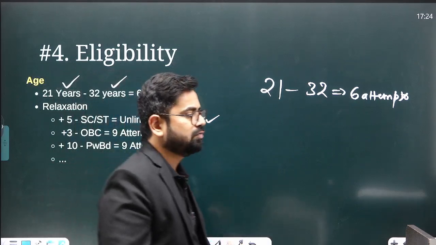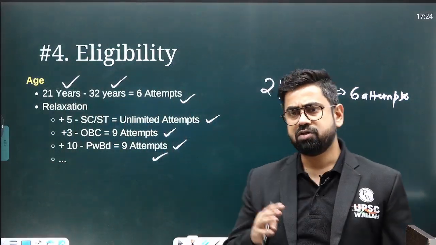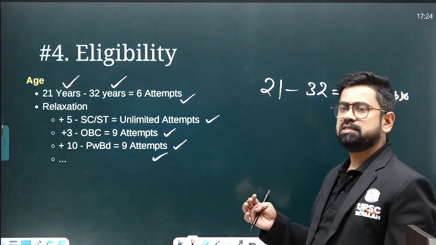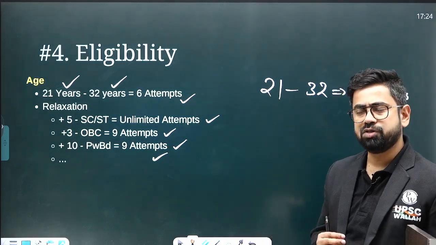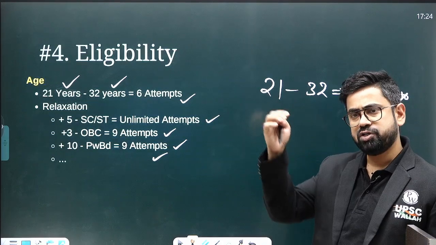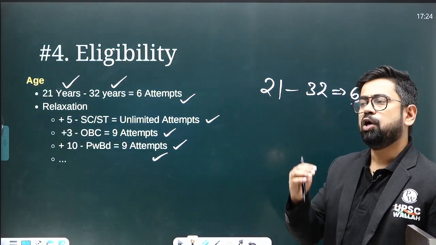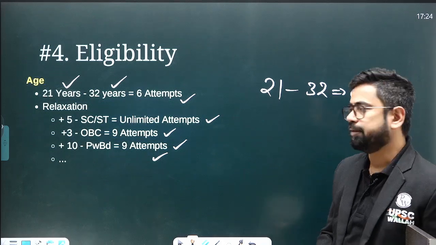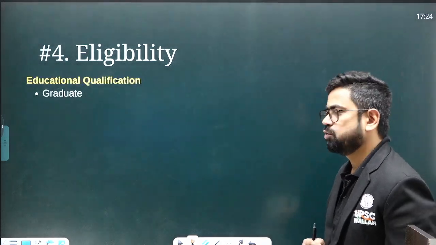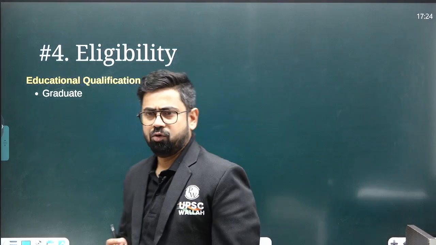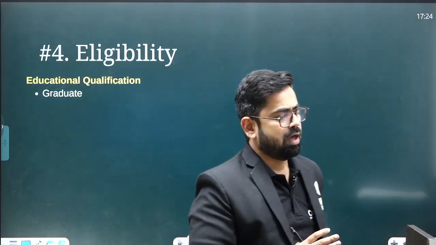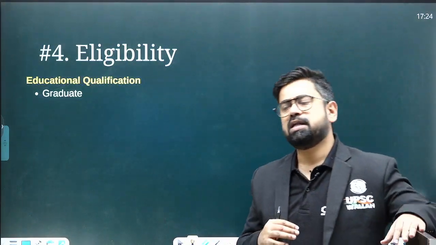If there is some special case or other than general category, I'll suggest please do see the notification, your special category, and check it out, what all things you need to claim for that particular category, right? Similarly, educational qualification, what do we need? Only you need to be a graduate from a recognized university, right? Any percentage, right? Any merit or something?